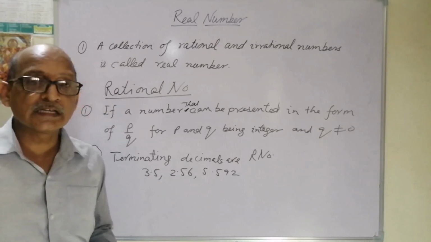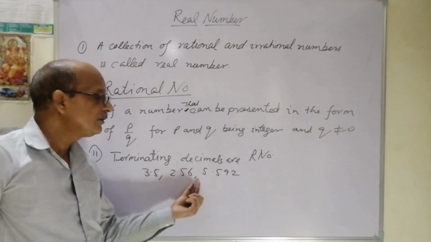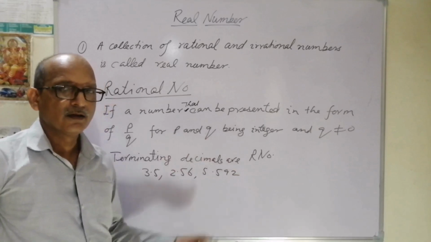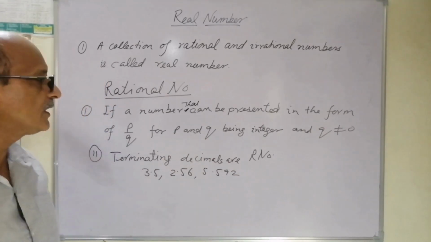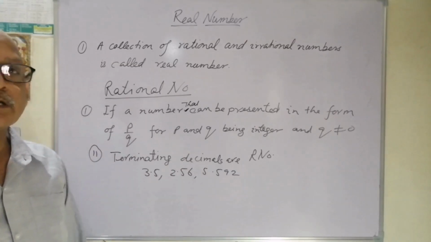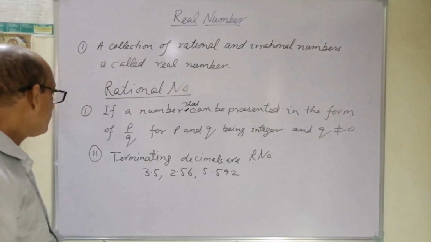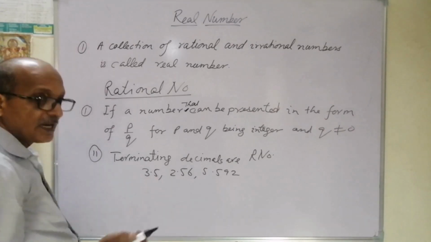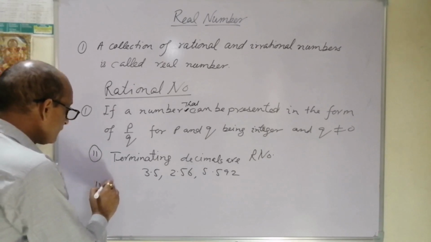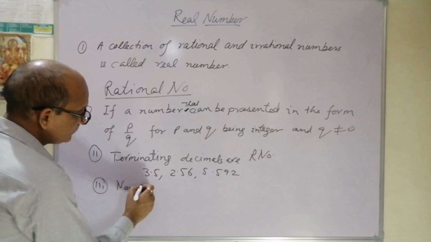What is a terminating decimal? It has its limit, meaning it has an end point. After this 2, there is nothing. Zeros can be added by you because of the decimal presentation, but all those zeros are unimportant. So it is also a rational number. Another one is non-terminating, where the digits go on, that is known as a non-terminating decimal.